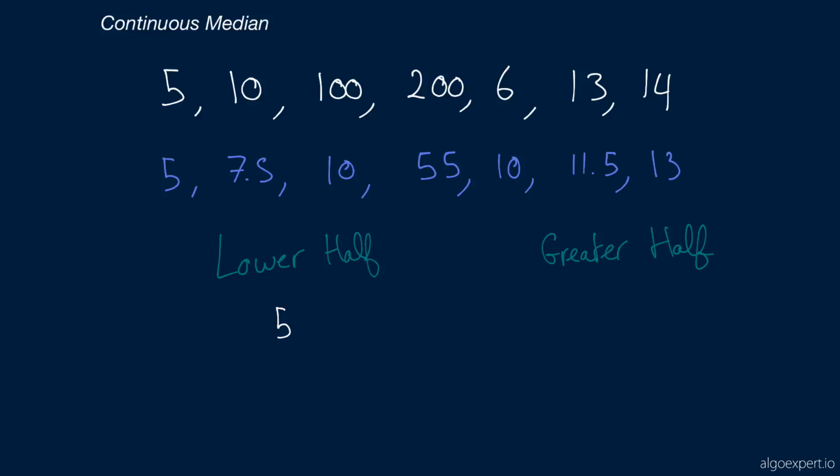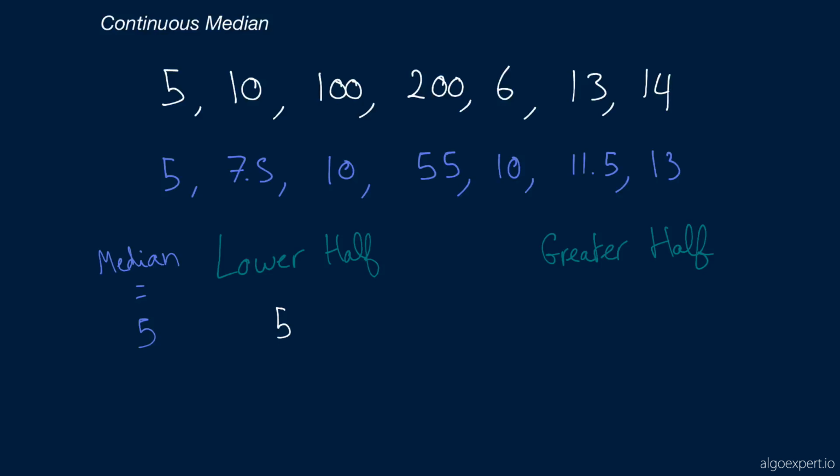If they're both of equal length, that means that we have an even number of numbers in the set. So we take the greatest value in the lower half and the smallest value in the greater half, and we compute their average. But if they're of different lengths, then we take the top value of the one that has the greatest length. So here the lower half has one number, whereas the greater half has no numbers. Therefore, the median is going to be the top value of the lower half, which is going to be 5. So let's put the median here to the side. Median is going to be equal to 5.